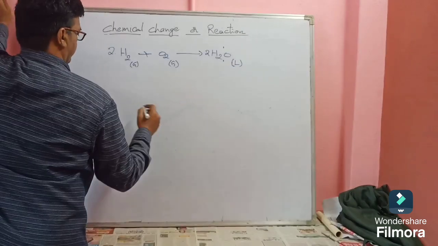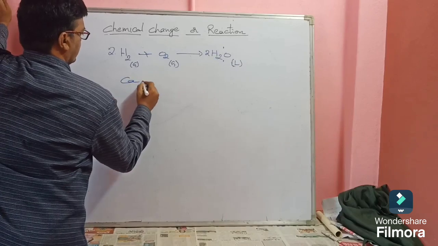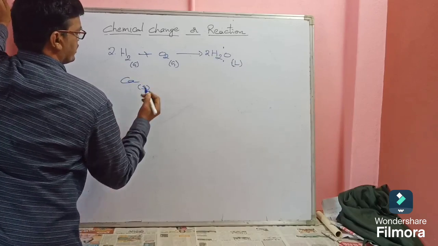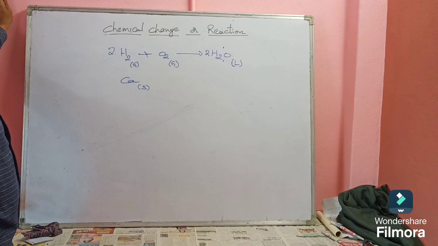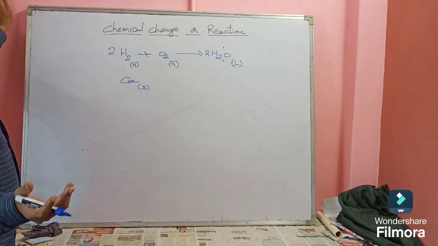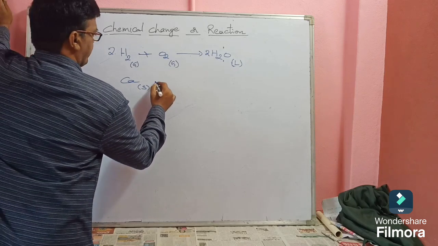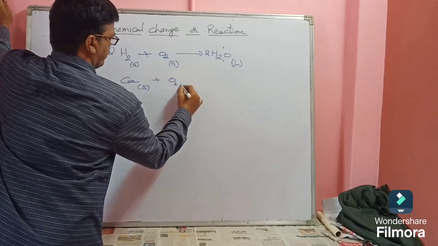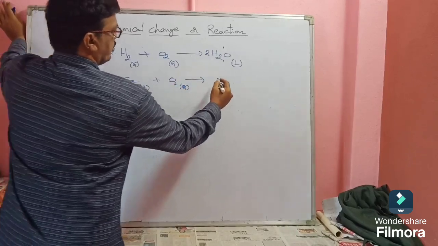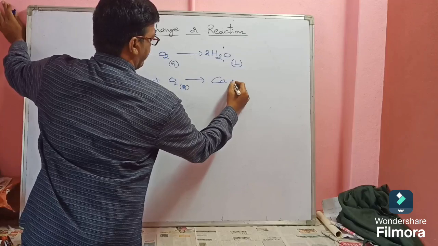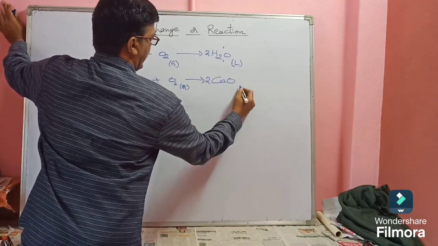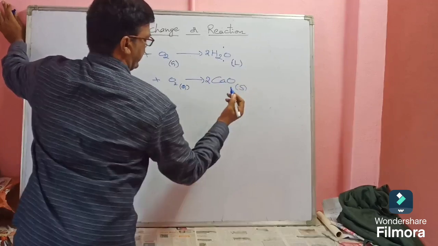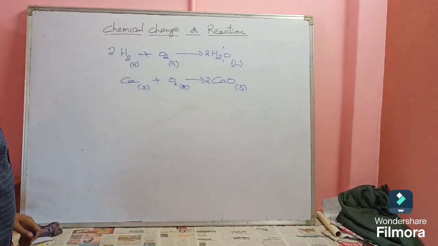Similarly, in the previous example, calcium, which is a solid at room temperature, when burnt in the presence of oxygen, which is a gas at room temperature, gives a white powdery substance called calcium oxide, which is a solid at room temperature.